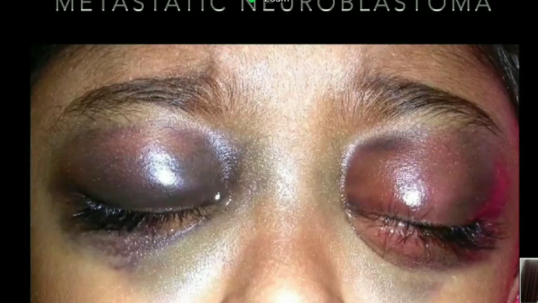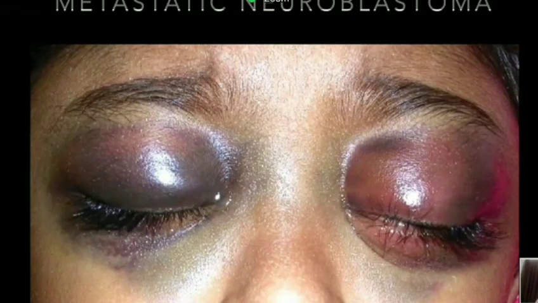It is known to throw metastasis to the orbit. It can be unilateral, but in about 40% it can be bilateral as well. And these cases typically have this look of periocular ecchymosis and hemorrhages. They also have a very sick looking appearance, because it's already a stage 4 disease.